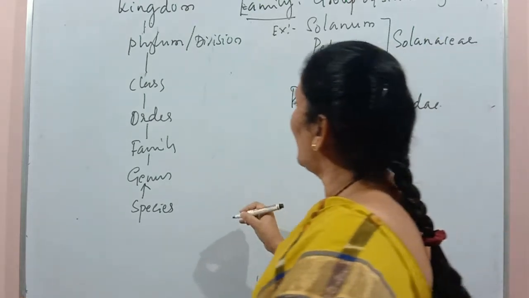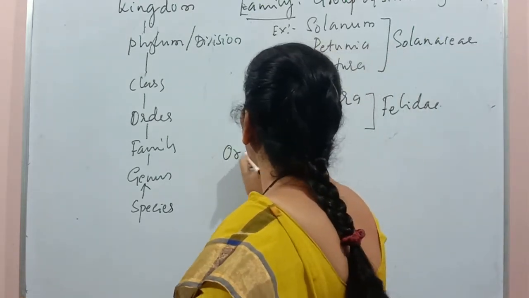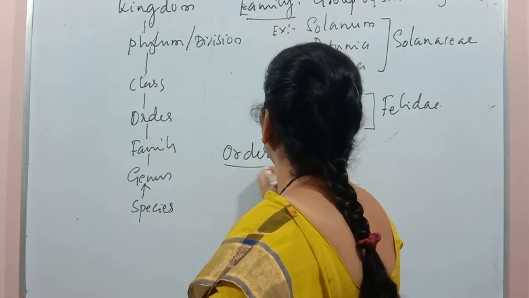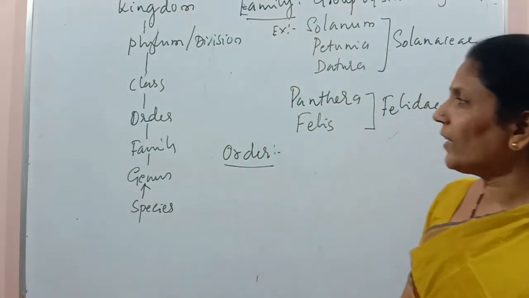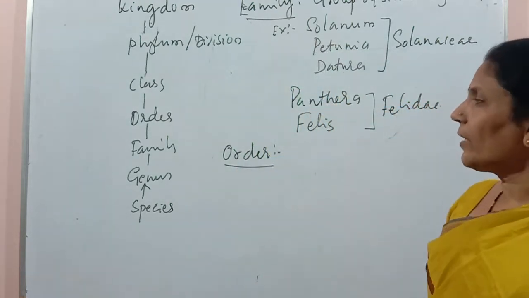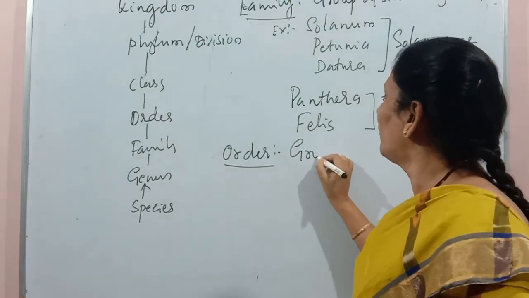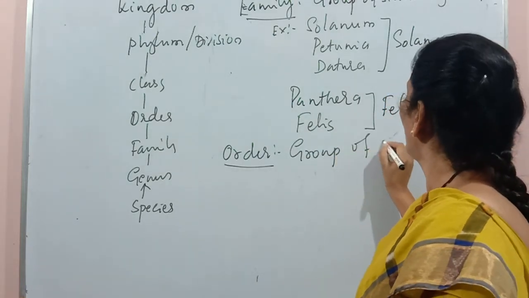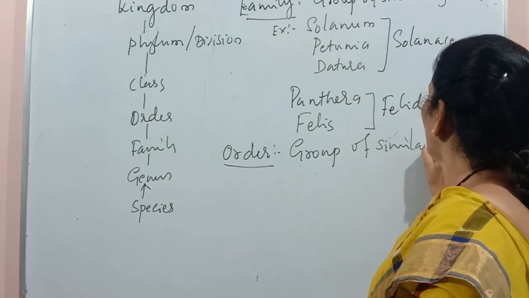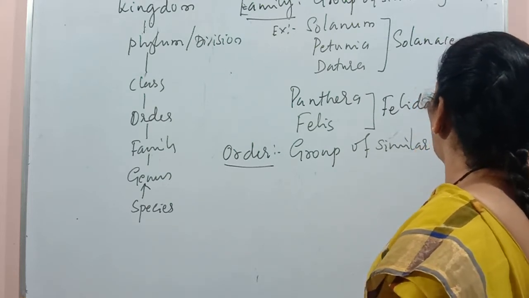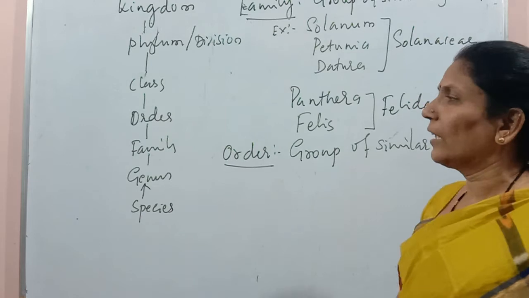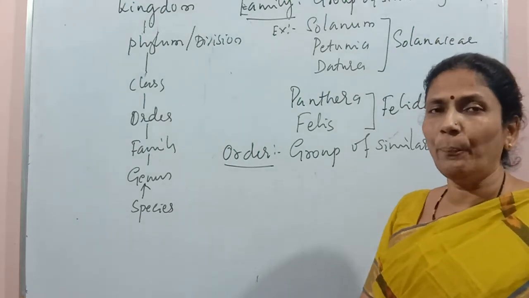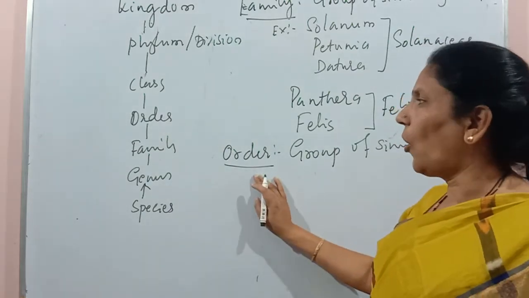Let us see the next category. It's the order. So we may define it in the same way as family. Order is also a group of similar families. Many more related families are grouped, and that group we call the order.